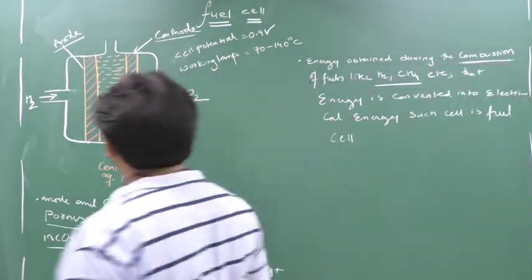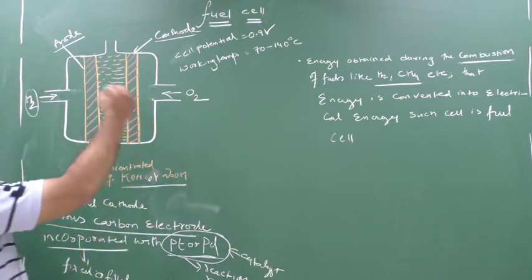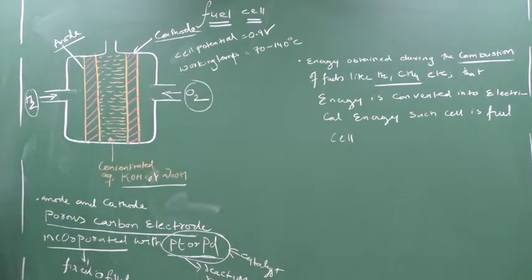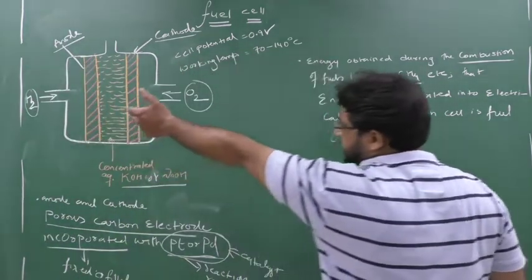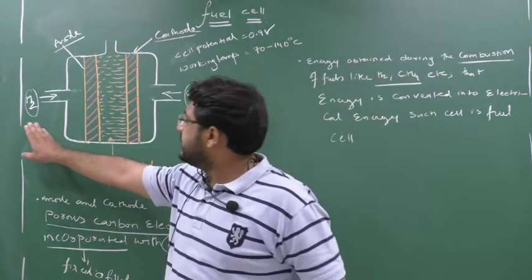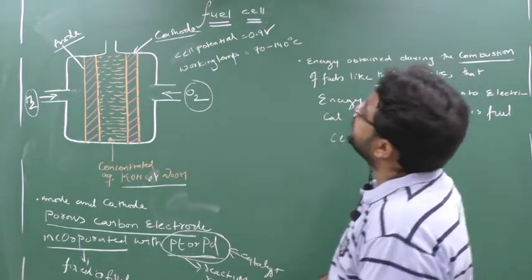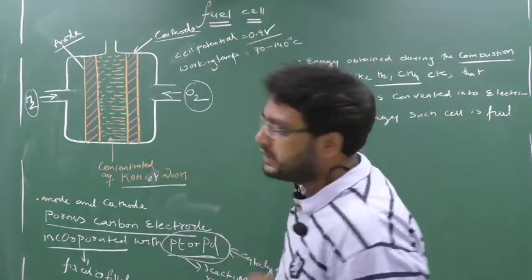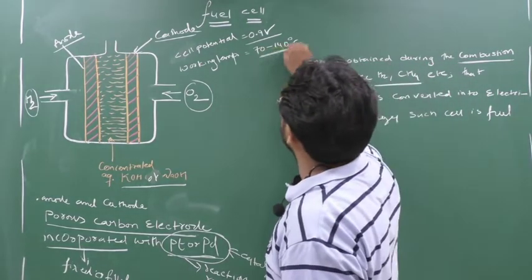Clear this part? Now between the anode and cathode you have to fill the electrolyte. So the electrolyte used here is concentrated, you can take KOH or you can take concentrated NaOH. From the anodic side you have to allow the hydrogen gas to enter, and from the cathodic side you have to allow the oxygen gas to enter. Clear this part? So now what happens at anode and cathode, we will see. From the anodic side you have to allow hydrogen gas, and from the cathodic portion you have to allow the oxygen. Clear? The net cell potential of this cell is 0.9 volt and the working temperature is 70 to 140 degrees Celsius.